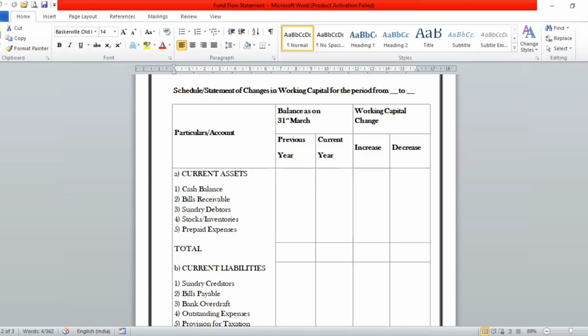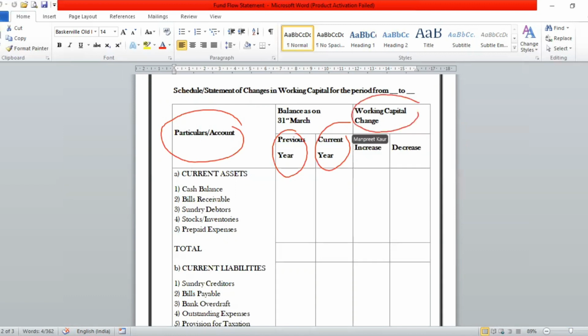Now, how is the statement prepared? Firstly, you have to take particulars on one side, then the balance sheet of two years: the balance sheet of the previous year and of the current year. Current year is the year which you have recently completed. Previous year is the year prior to your current year. So you have to take these two figures.